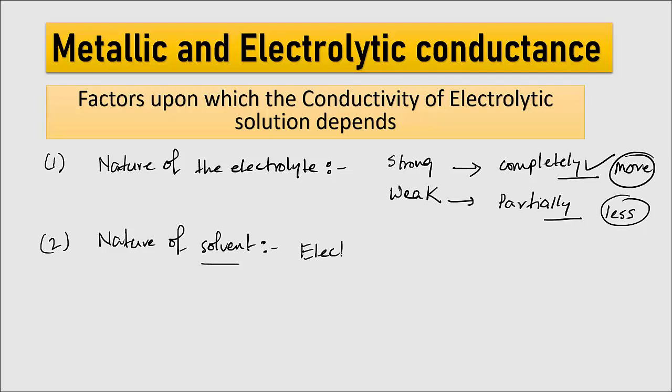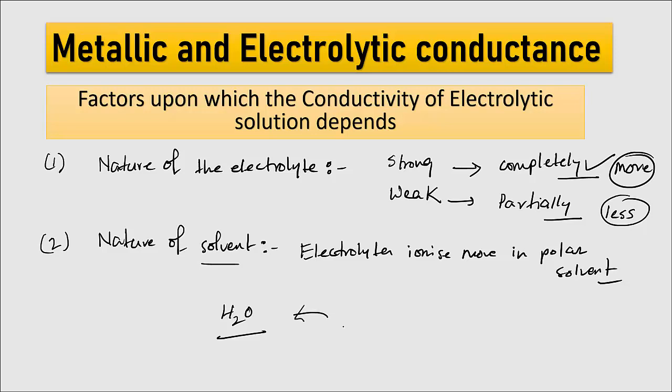Electrolytes ionize more in polar solvent. For example, H2O is a polar solvent. Therefore, the electrolytic conductance will be more in water with respect to any non-polar solvent.